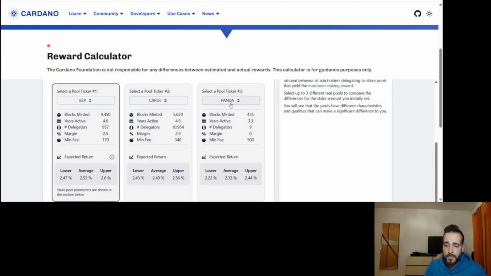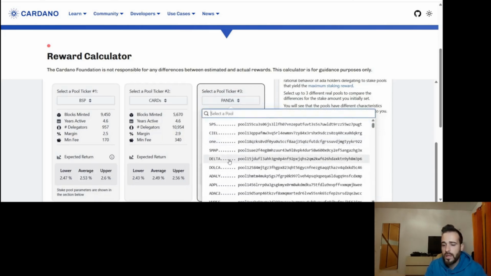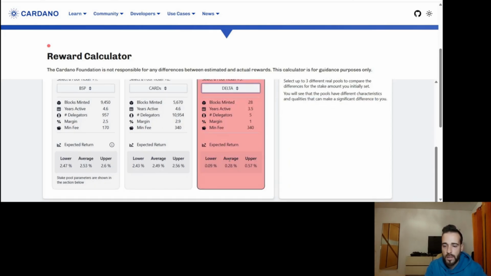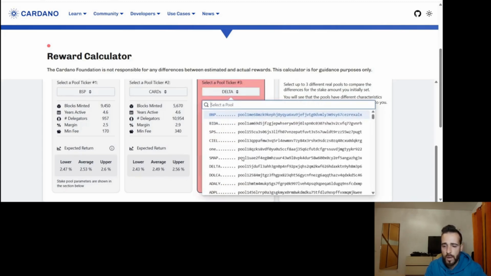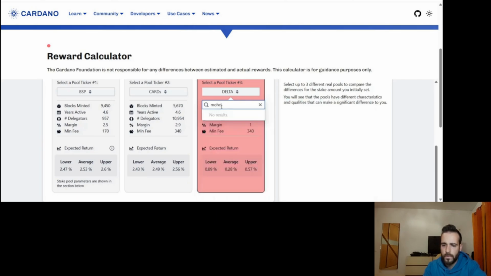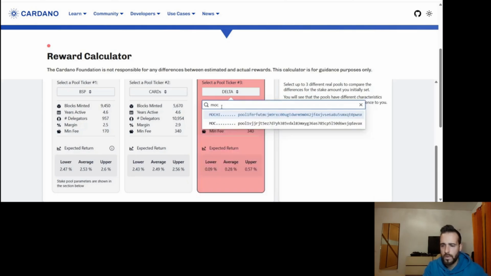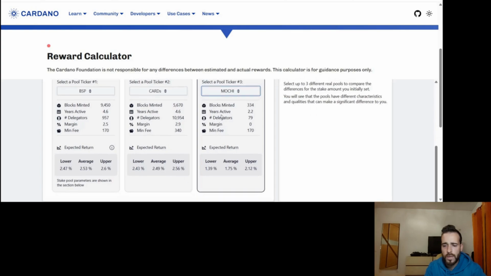And you can see these things here. And then you can compare, and basically I don't know, you compare this one, you see the Panda is not that good, you can go for another one. Let's go for the Delta, and you try to see if Delta is better, but no, Delta is not going that well. Let's see, I know another one. Let's see if it's still going. The Mochi Stakepool, I believe. Yeah, Mochi here. We can compare this one.